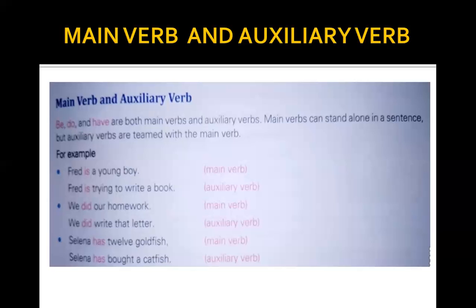Whereas modal auxiliaries never change their form. The modal auxiliary verbs are the ones that we talked about: can, might, should, shall, would, must, may, could. These are the verbs that never change their forms, but the other auxiliary verbs, they change their forms.